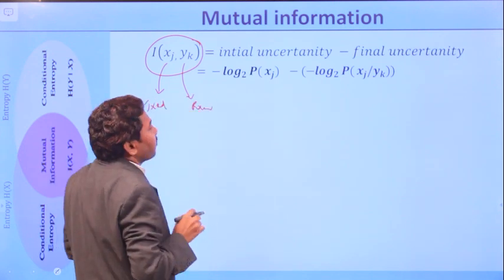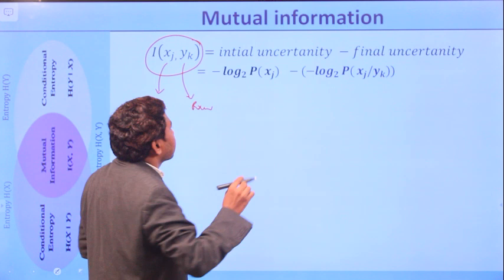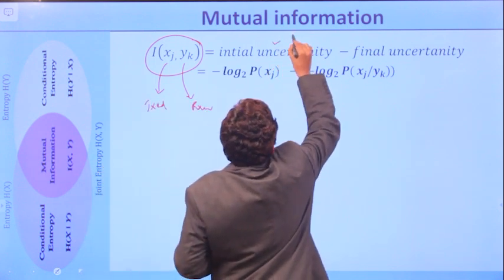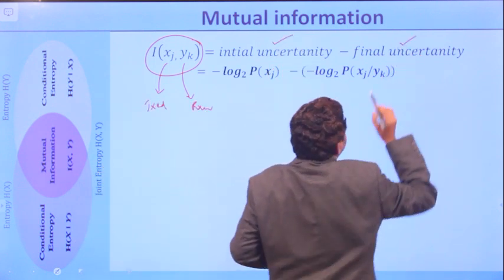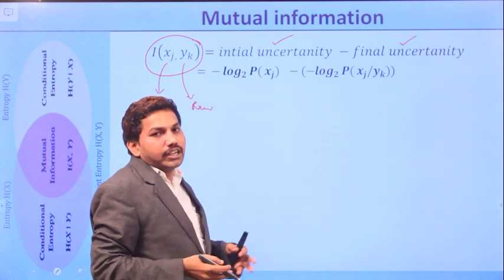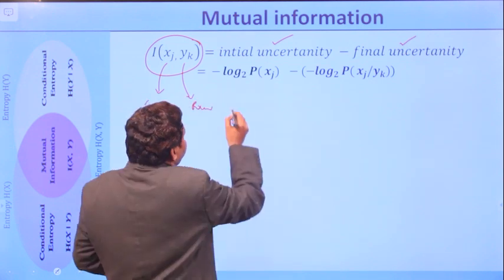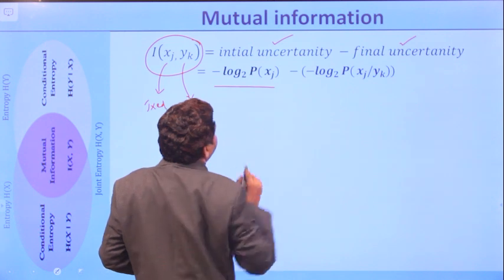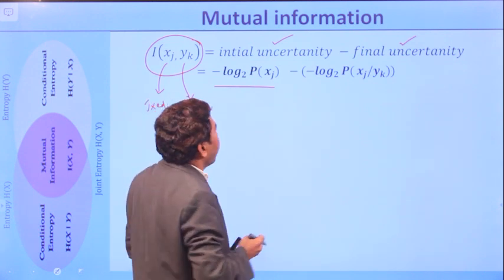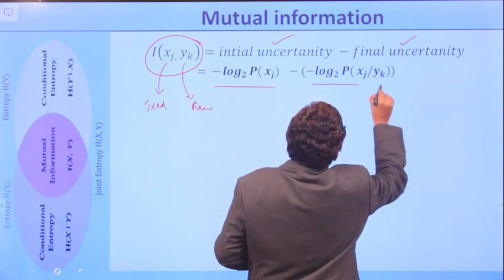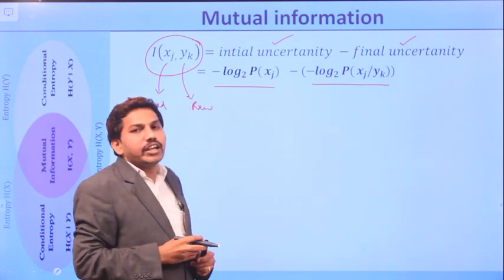The mutual information between Xj and Yk is the difference of initial uncertainty and final uncertainty, that is, initial information minus final information. The initial information we already know is minus log base 2 of P of Xj, and the final information or final uncertainty is minus log of P of Xj given Yk.